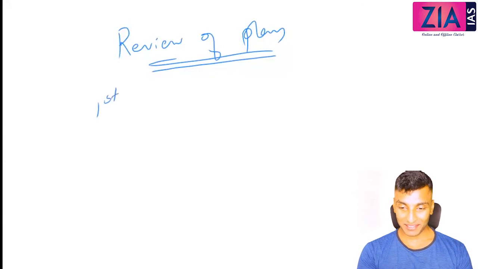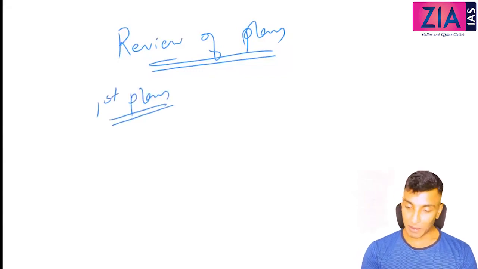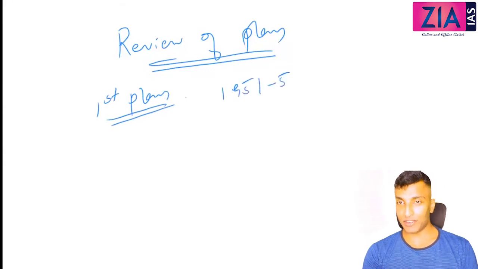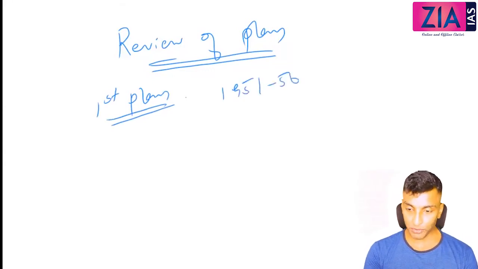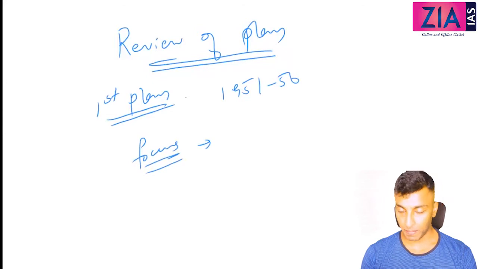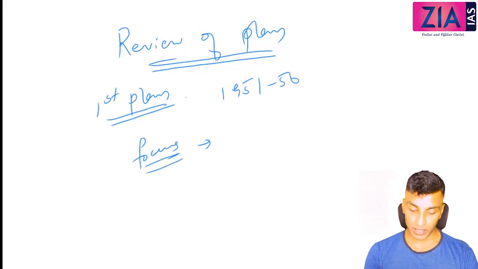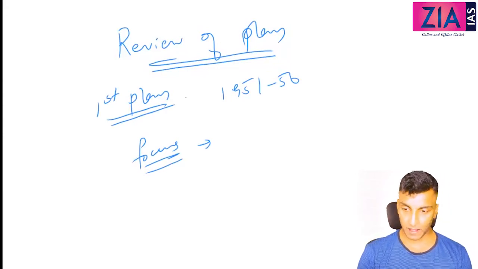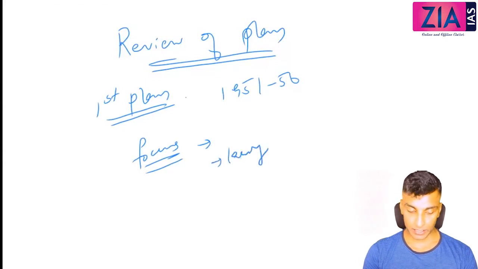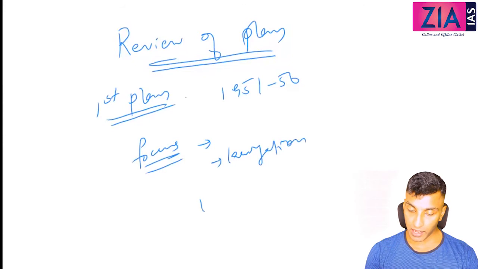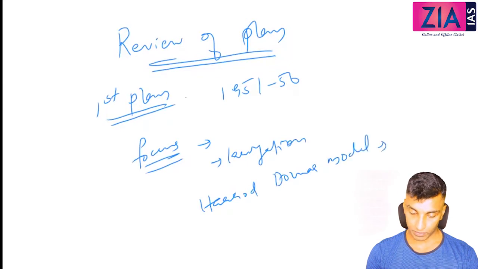Okay, so the first plan, from 1951 to 56. What is the focus? You write here, I'm not writing. Focus: agriculture and community development. So you can see during that time community development programs, CDP, etc. were implemented. So here just write agriculture and community development. They gave importance to irrigation etc. Which model? Harrod-Domar model. Okay. So investment was considered more important.